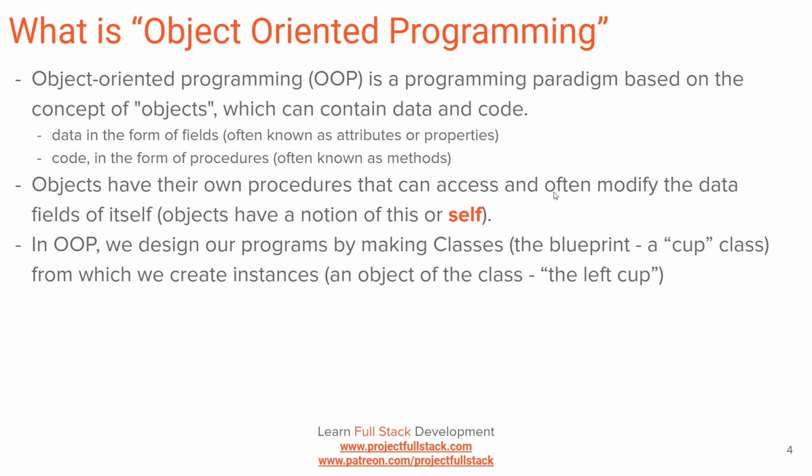Objects have their own procedures that can access and often modify the data fields of the object. It's kind of what I just said: if we had a procedure in my coffee cup to refill it, or a procedure to drink from it, we have a procedure that is accessing and modifying the data fields of the object, the number of ounces of coffee in that object. So in object-oriented programming, we basically make classes, which are the blueprint, from which we create instances, which are the individual objects. So I could have a cup class, and then I would have two completely separate objects, the left cup and the right cup.